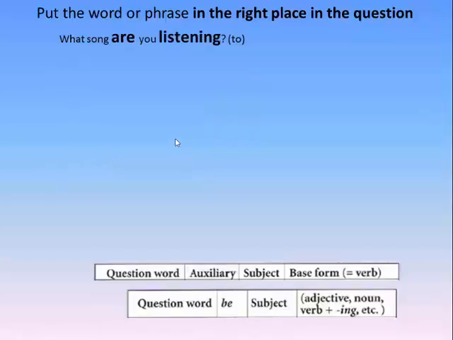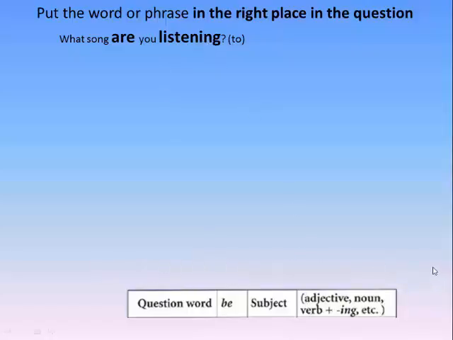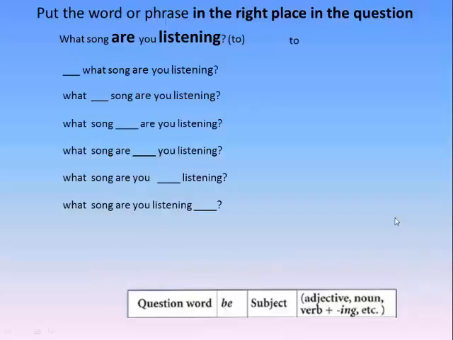Okay, what song are you listening? I need to incorporate the word to. Are is a form of the verb to be. Listening is a verb plus ing. We are ready to decide where we need to incorporate to.